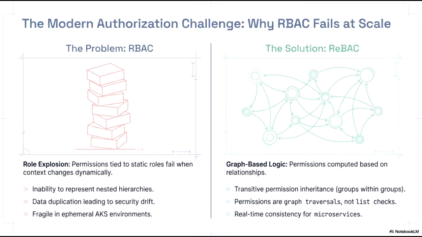The solution to these challenges is relationship-based access control, or ReBAC. As seen on the right, ReBAC utilizes graph-based logic, where permissions are computed based on the actual relationships between entities. This approach enables transitive permission inheritance, easily managing complex structures like groups within groups. In a ReBAC model, authorization decisions are the result of efficient graph traversals rather than linear list checks. This architecture provides the real-time consistency and scalability essential for modern, distributed microservices environments.